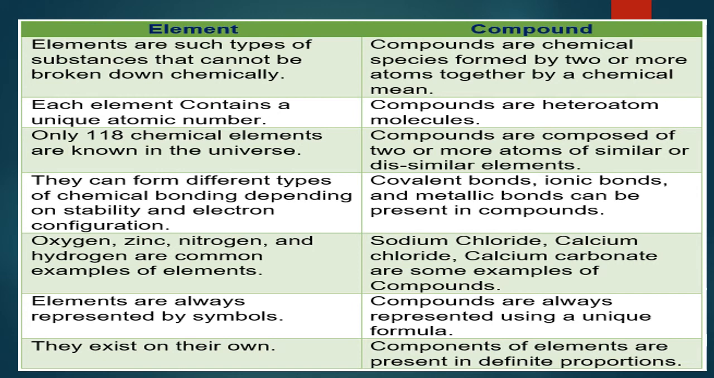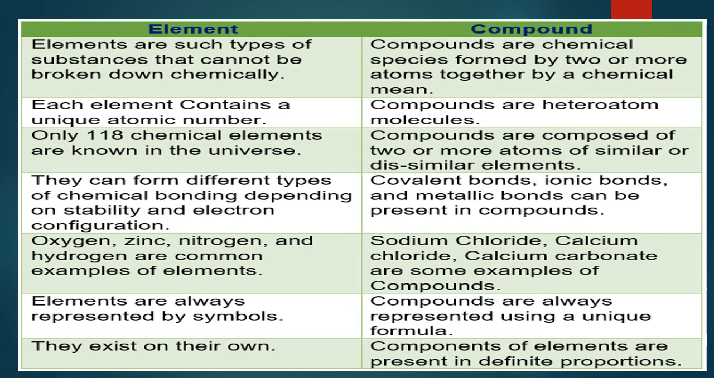We know that an element is a pure substance made up of the same kind of atom. They cannot be broken down chemically. Compounds are pure substances made up of different kinds of atoms. They can be broken down by a chemical method. Each element contains the same kind of atoms. Compound contains different kinds of atoms.